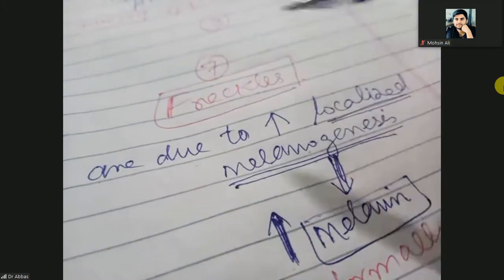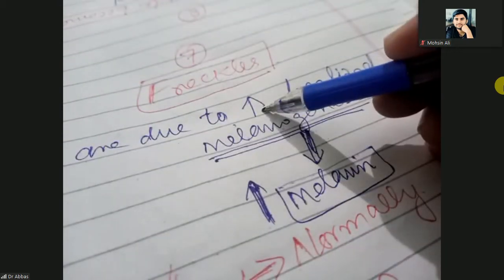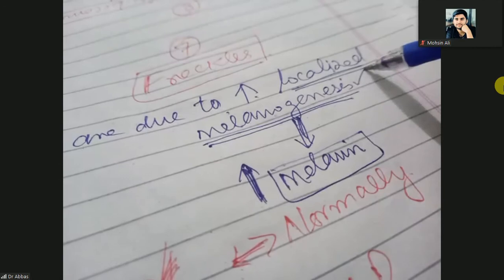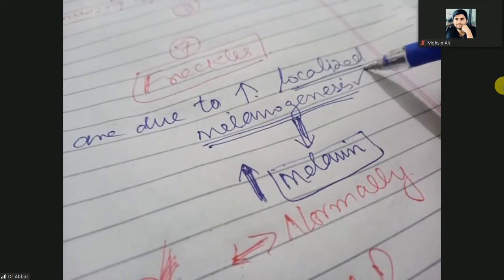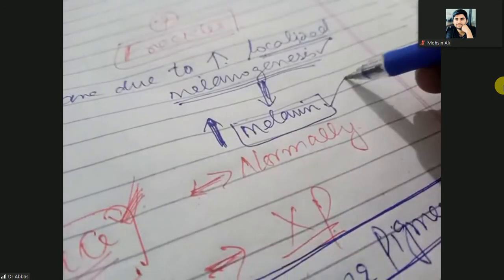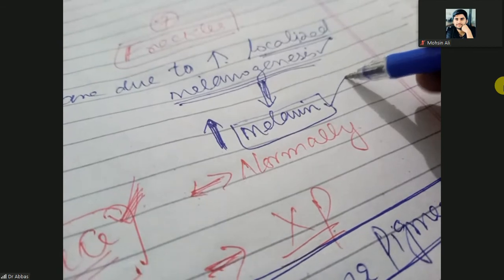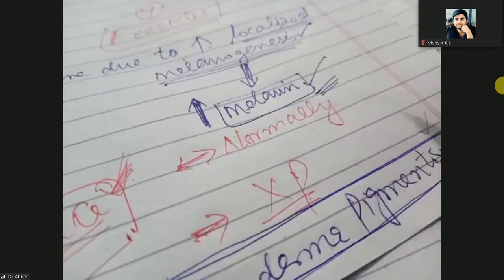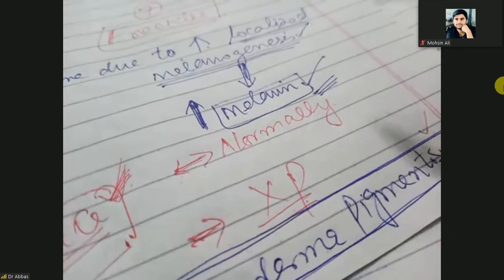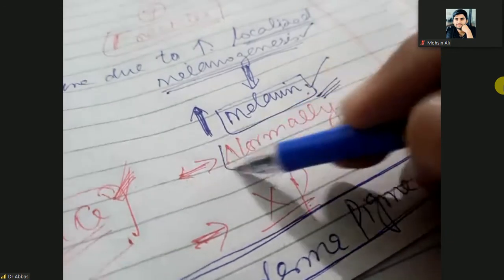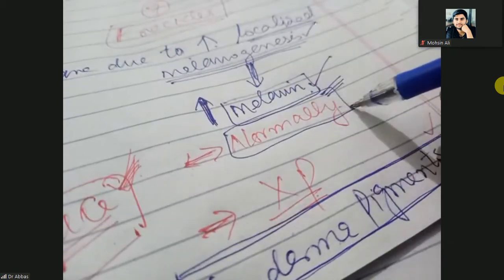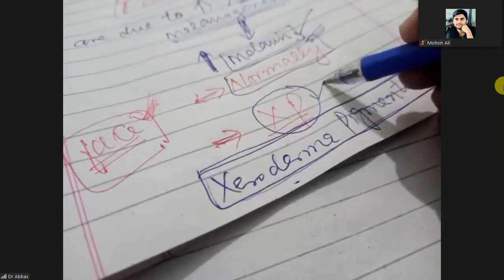Again repeating, what are freckles? Freckles are due to increased localized melanogenesis. When melanogenesis is more, melanin production is more, and the skin becomes black. Clear? Normally it is present normally, but it is also associated with xeroderma pigmentosum. So what is xeroderma pigmentosum?